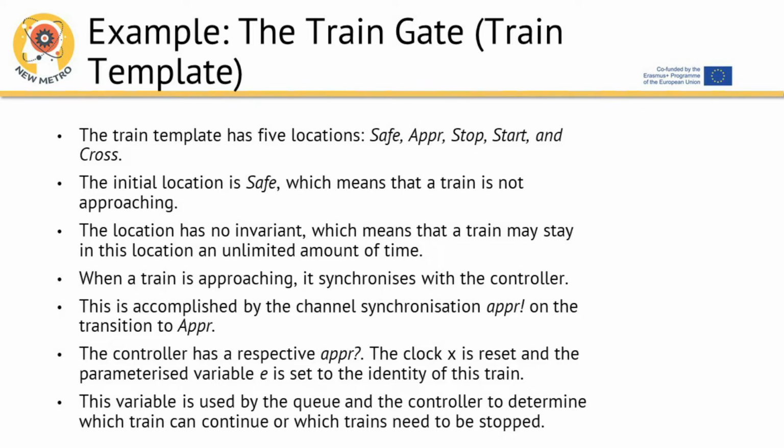When a train is approaching, it synchronizes with the controller. This is accomplished by the channel synchronization upper. On the transition to approaching, the controller has a respective upper. The clock X is reset and the parameterized variable E is set to the identity of this train. This variable is used by the queue in the controller to determine which train can continue or which trains need to be stopped.